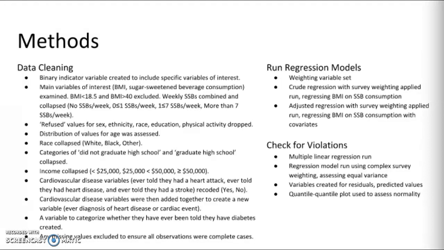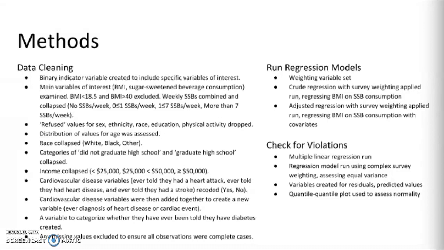The 3 cardiovascular disease variables were recoded to be binary. The 3 cardiovascular disease variables were then added together to create a new variable, ever diagnosis of heart disease or cardiac event. A variable to categorize whether they'd ever been told they have diabetes was created. Lastly, any missing values were excluded to ensure all observations were complete cases.